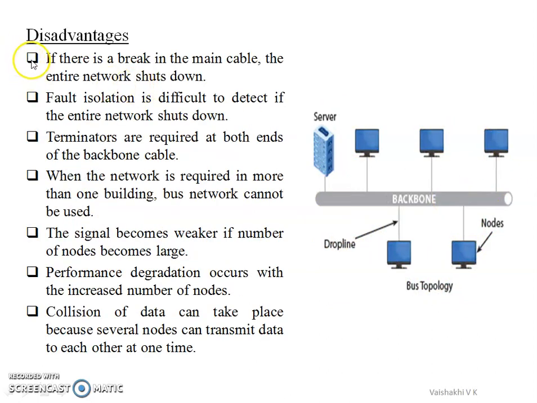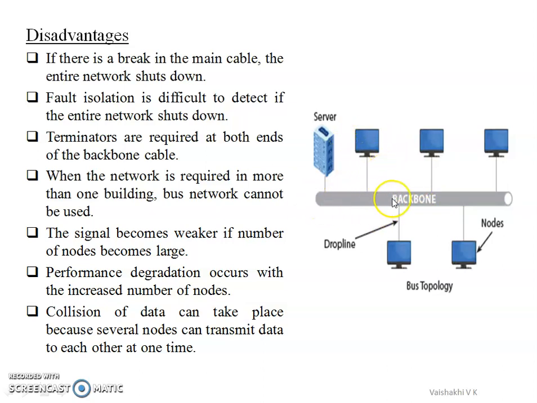Then the disadvantages are that if there is a break in the main cable, the entire network will shut down. If in the backbone there is a break, then the whole network will shut down. And here fault isolation is very difficult, to identify which node has stopped working.